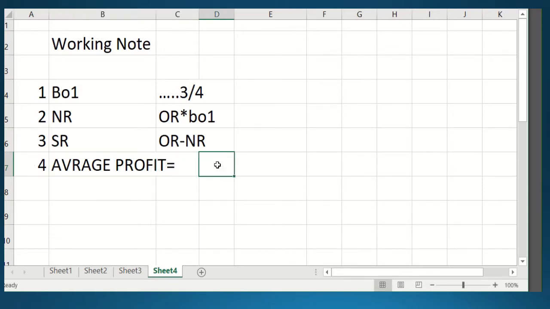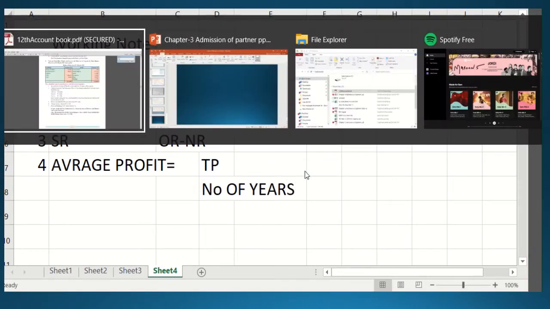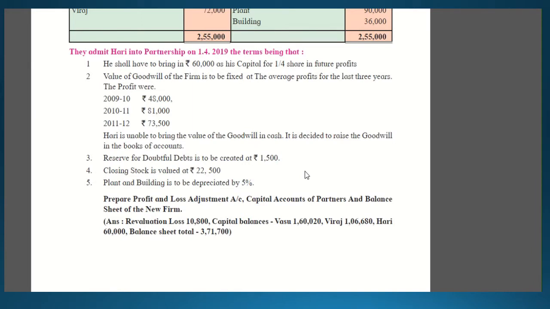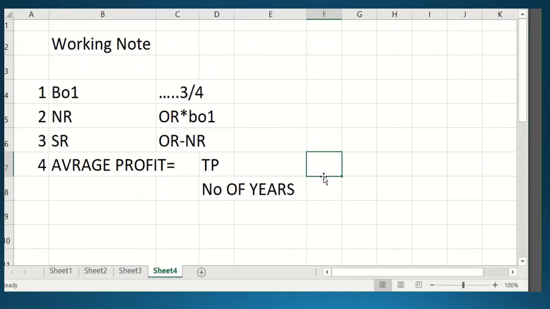Your formula will be total profit. Total profit means all the 3 years' profit, divided by the number of years. So how many numbers are there? Let's see. First we will see the profit given: 48,000, 81,000 and 73,500. So what will be the total of this, student? When you do the total, you will get the total profit, 67,500 will be your total profit.